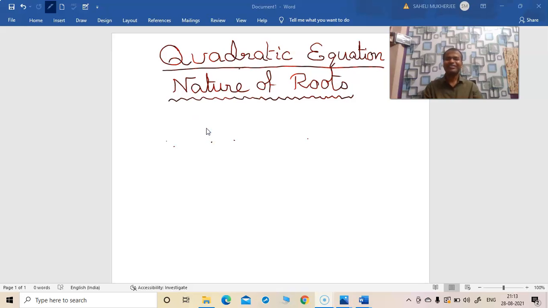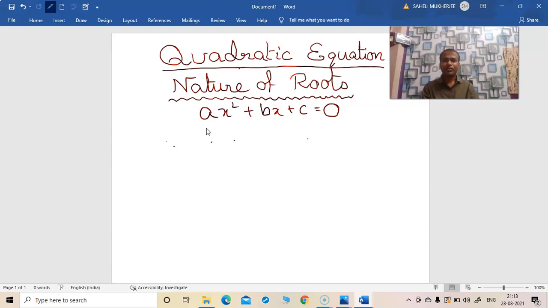Hi everybody. Today our topic of discussion is nature of roots of a quadratic equation. Can you say what is the general form of a quadratic equation? Yes, it is ax square plus bx plus c equals 0. The general form of a quadratic equation is ax square plus bx plus c equal to 0.